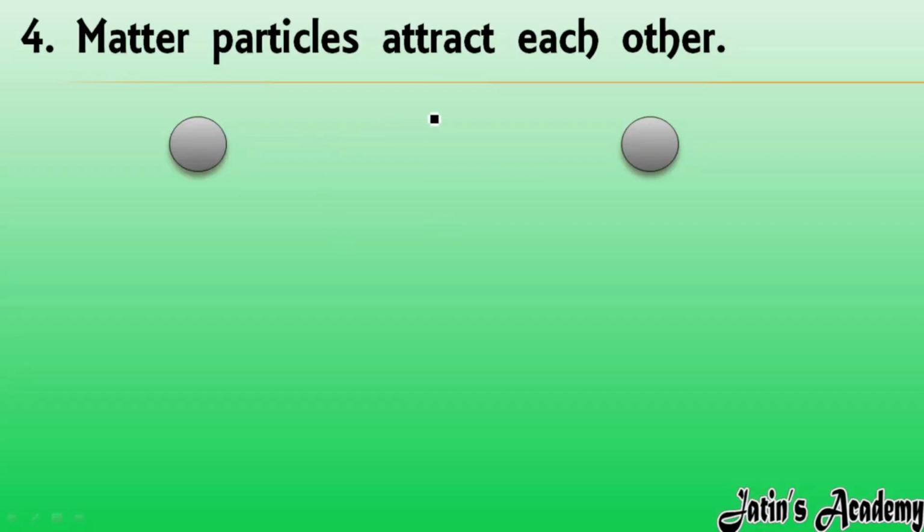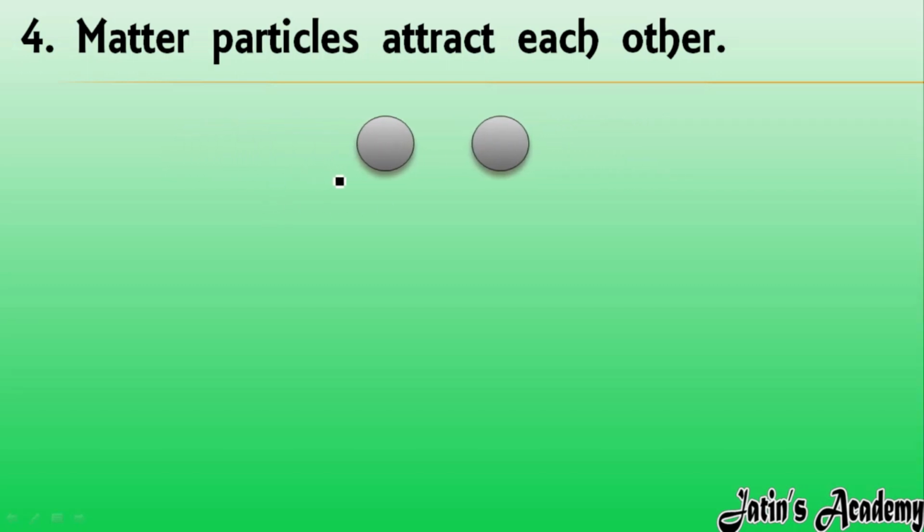Fourth, matter particles attract each other. Again, whatever matter we have, for example a liquid, a table, or a chair, the matter particles are always attracting each other.